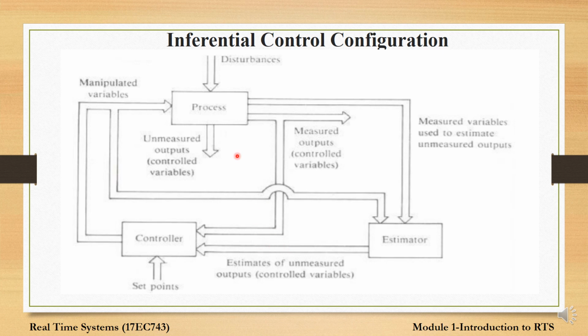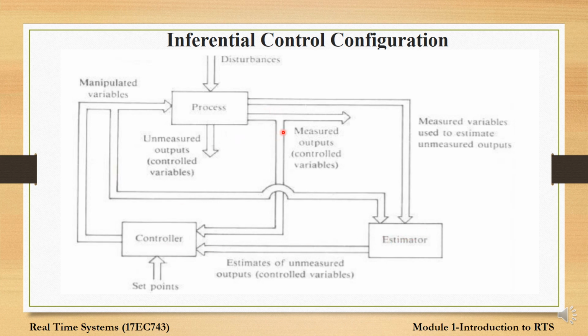Some of the outputs can be measured and given directly to the feedback control, but other outputs required by the feedback controller cannot be measured directly. Such outputs are sent to an estimator. The estimator is a piece of algorithm that estimates the unmeasured outputs and sends them to the controller.